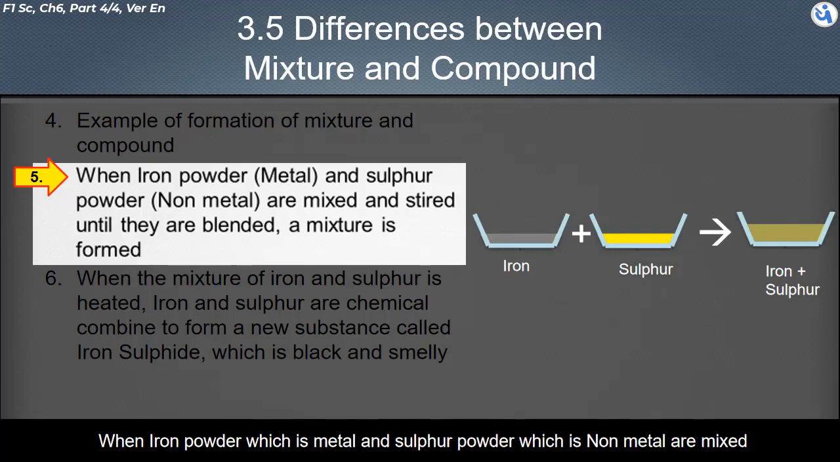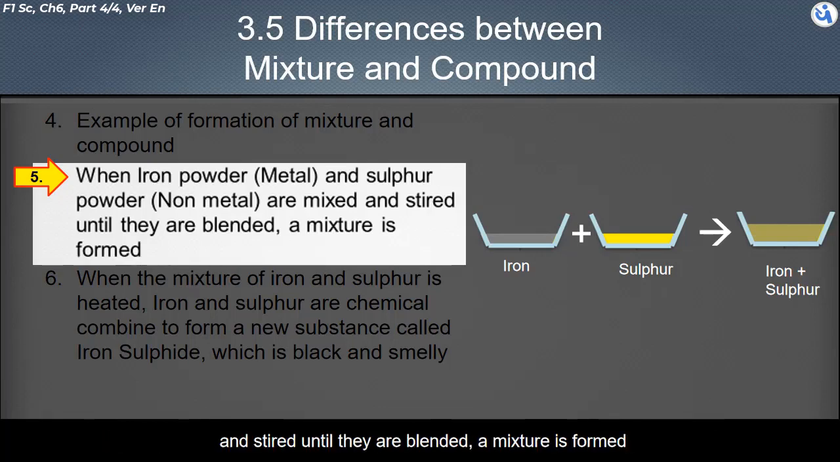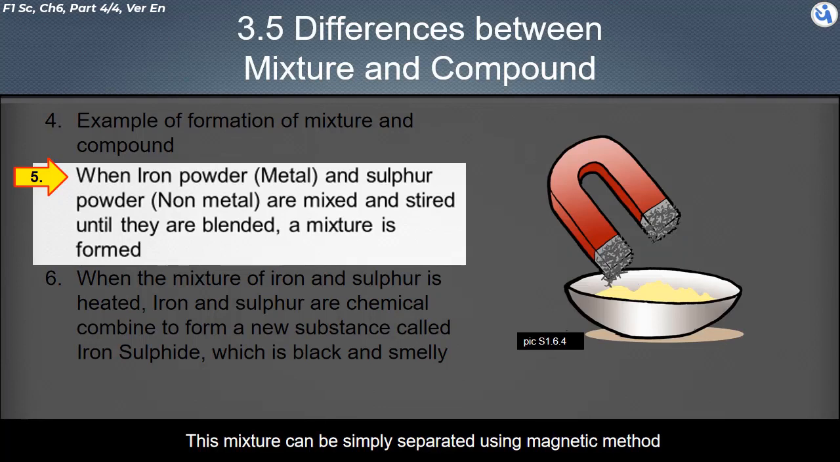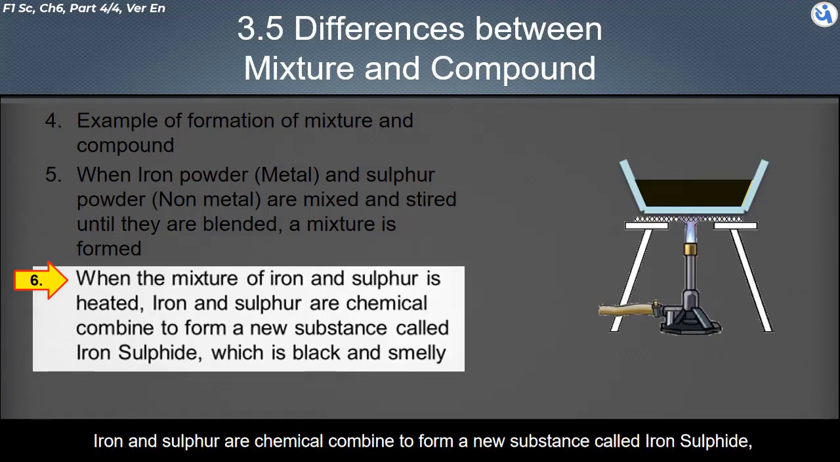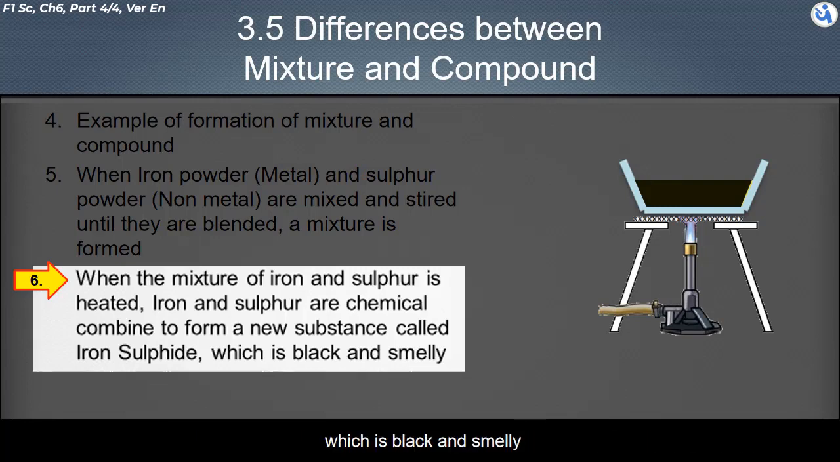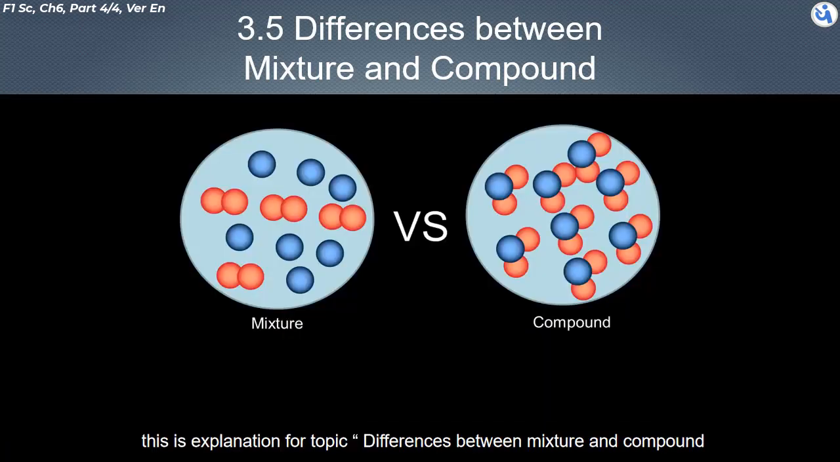When iron powder, which is a metal, and sulfur powder, which is a non-metal, are mixed and stirred until they are blended, a mixture is formed. This mixture can be simply separated using a magnetic method. When the mixture of iron and sulfur is heated, iron and sulfur chemically combine to form a new substance called iron sulfide, which is black and smelly. Now, you should be able to differentiate between a mixture and a compound. This is the explanation for the topic: differences between mixture and compound.